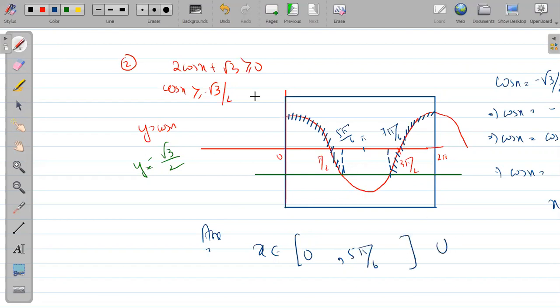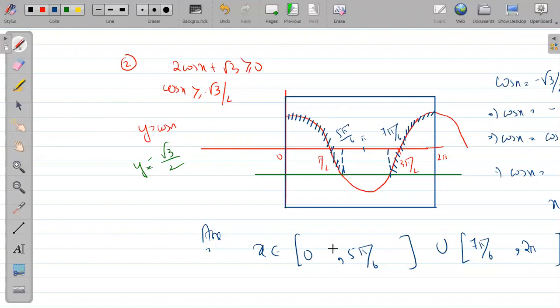This is the first segment done. Let's write the second segment: 7 pi by 6 to 2 pi. Our work in this box is done. But how many such boxes will come? First box, second box, third box, fourth, minus 1. This is the previous box, this is the previous to previous box. So infinitely many such boxes will come.